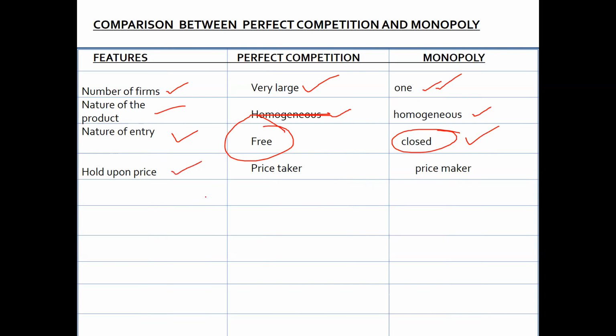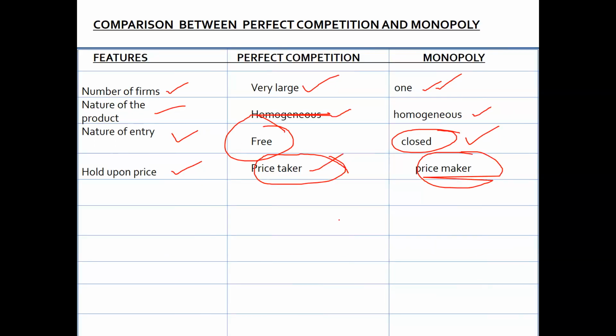The next is hold upon price. They are price taker and they are price maker, because here is the firm, they can decide their price themselves. But price taker, here the firm depends upon the industry. Whatever the industry price, decided on the basis of demand and supply, they will simply follow these prices. So this is the difference between perfect competition and monopoly market, right?